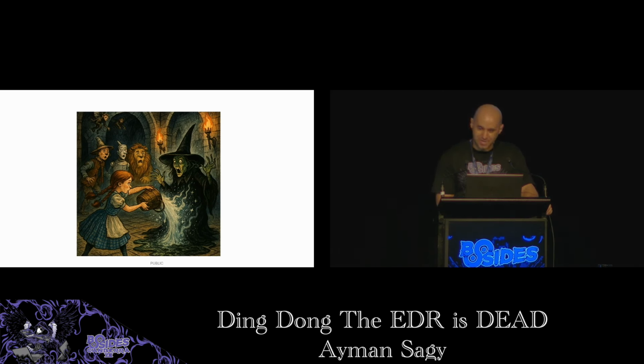Ding dong, the EDR is dead. If you do not understand this reference, then you must be too young to know this children's classic, The Wizard of Oz. It's an old novel and film about this little girl who goes to or dreams of the magical land of Oz. And there she meets several characters, including the Wicked Witch, the main antagonist. At the end of the story, spoiler alert, the witch dies. And they sing Ding Dong, the witch is dead. So today I'm going to tell you another story about how I killed the witch, also known as EDR.